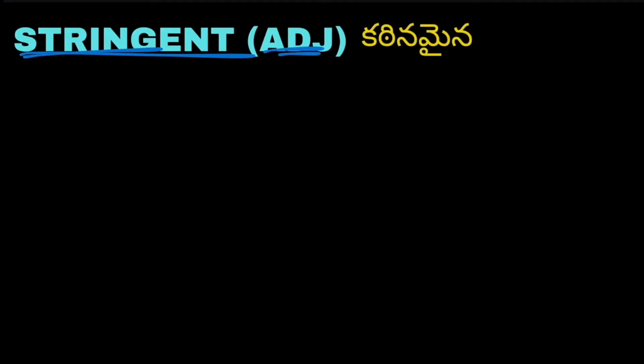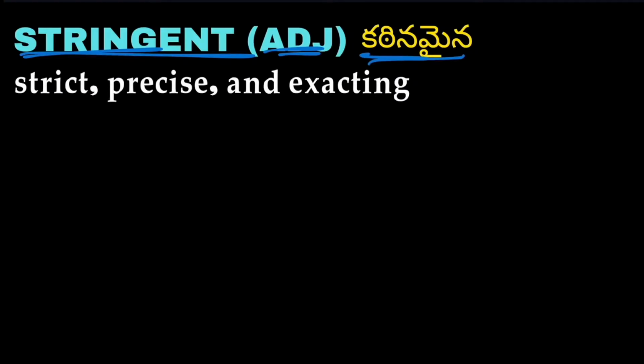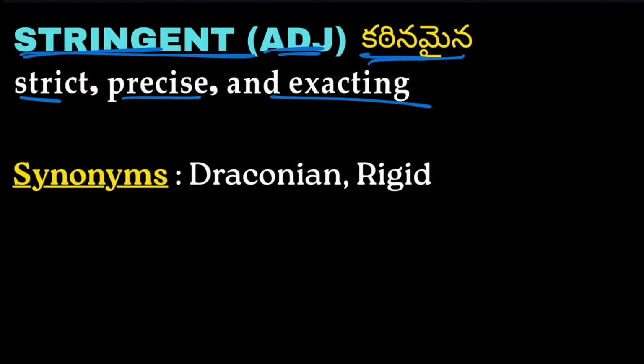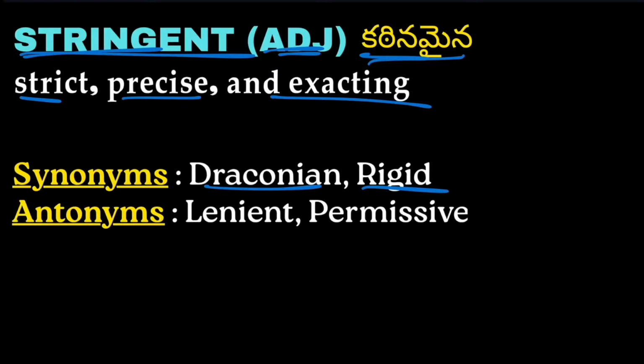Next word we have is stringent. It is an adjective, and stringent means katinamaina, strict. Strict, precise and exacting is called stringent. Synonyms: draconian, rigid, not flexible, being hard and strict. Antonyms are lenient and permissive.